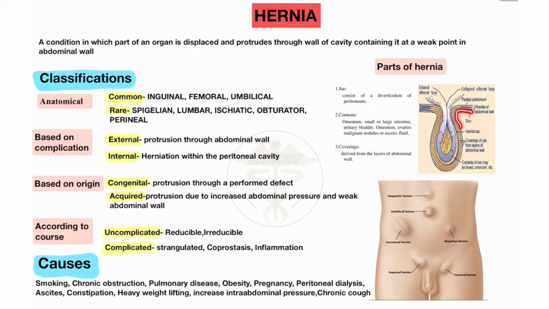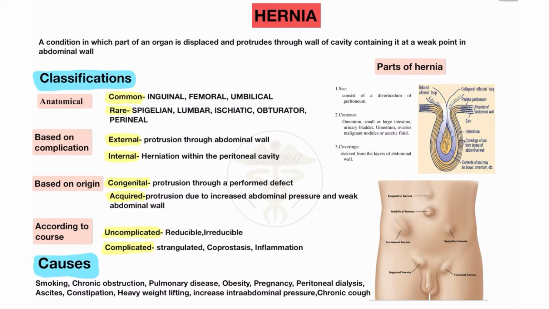And the outermost part is called the covering of the hernia. These three parts you will always see in most cases of hernia: sac, contents and covering. So please learn only the three parts we need to know about the hernia. These are called the sac. This outer layer is called the covering and these are called the content of the hernia. So these are the three parts.